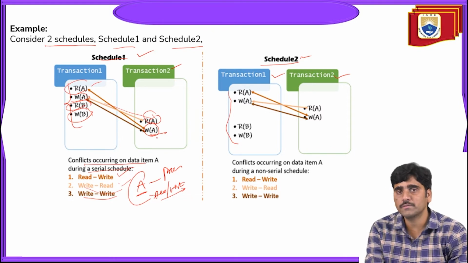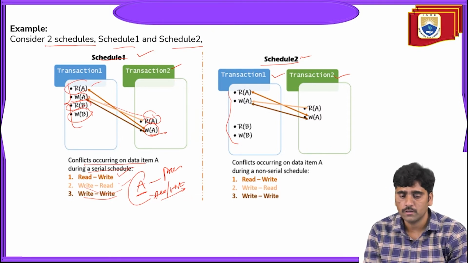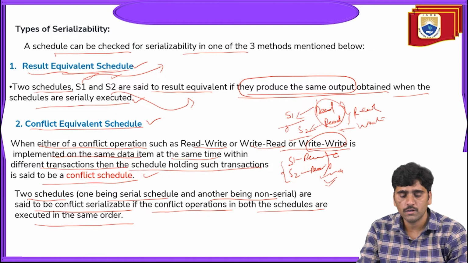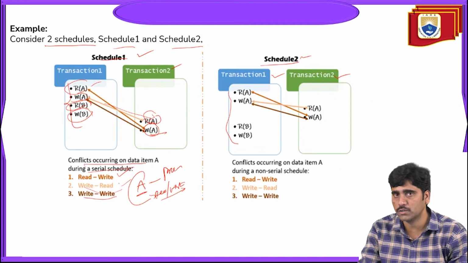So there are three conflicts here, but they are scheduled serially and still conflict. This is the way we can say it is a conflict serializable schedule, a conflict equivalent schedule.